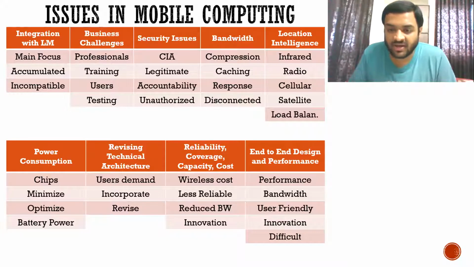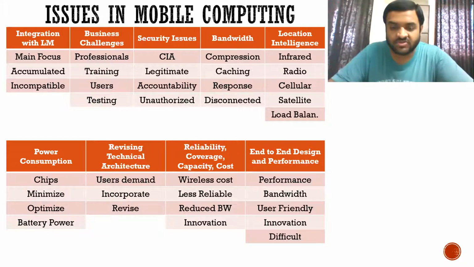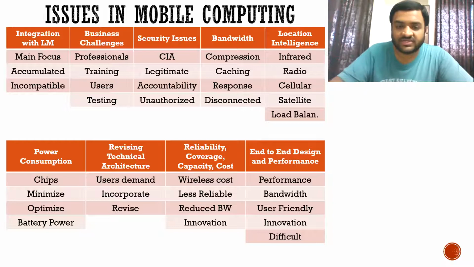And your mobile phones must also be able to do load balancing. What is load balancing? Just like we have stabilizers in relation to power surges, for data fluctuations also we have some load balancers. So you have to also mention here load balancing in location intelligence.